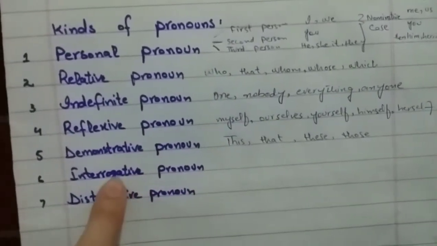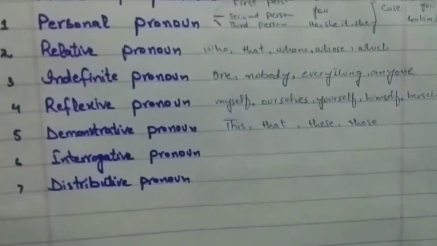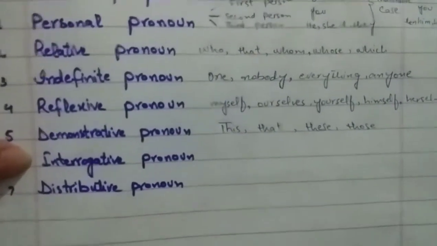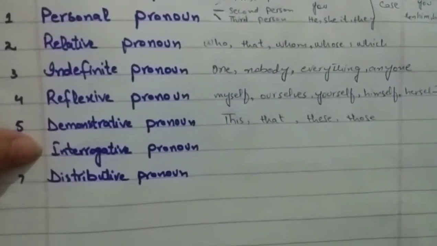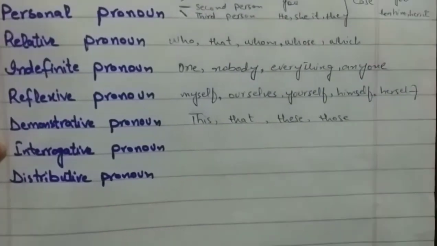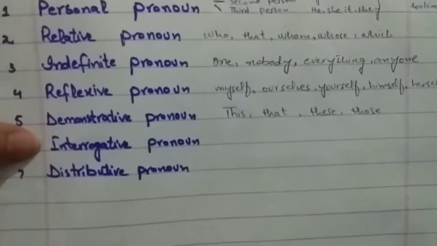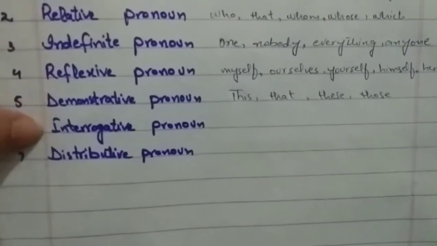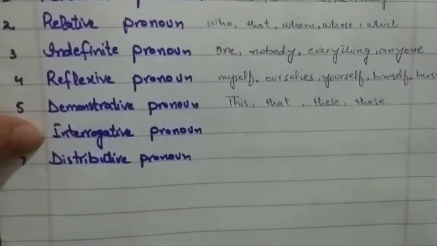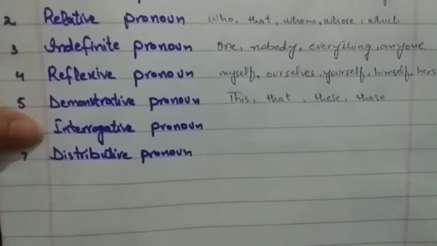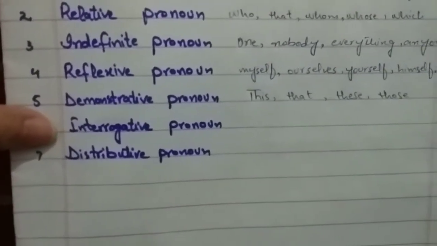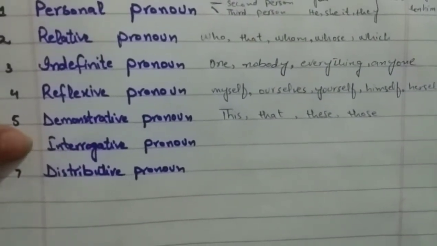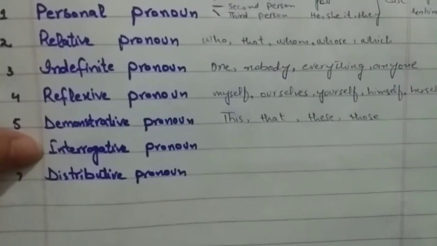Let's move towards the interrogative pronoun. As it is clear from the word, interrogative means question mark. So, interrogative pronouns are used to ask questions, and they are who, whom, whose, which, what. These are the examples of interrogative pronoun. For example, who was on the phone? Who is the person who designs your clothes? These are the examples of interrogative pronoun.